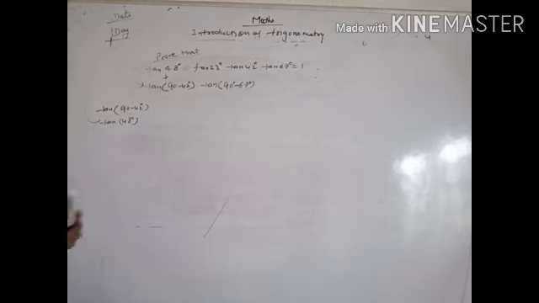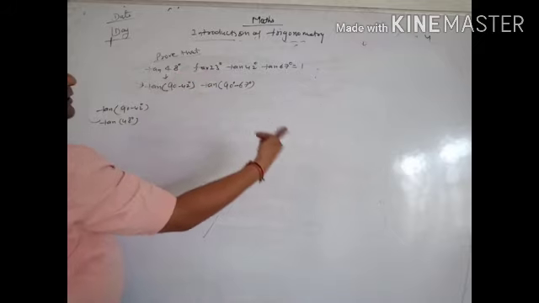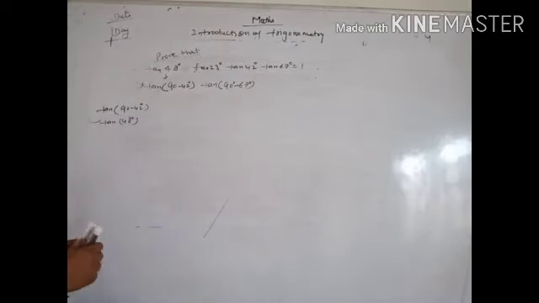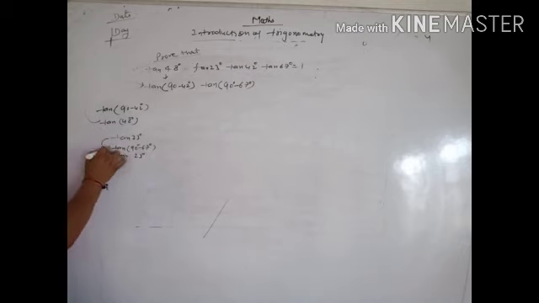In this type of question, how will we solve? If we are given tan 23, we change the value of tan into 90 degree minus something. Some students make a mistake here. How can we write it? Tan 23 degree equals tan of 90 minus 67. If we subtract 90 minus 67 degree, we get 23 degree. So we can write tan 23 degree equal to tan of 90 degree minus 67 degree.